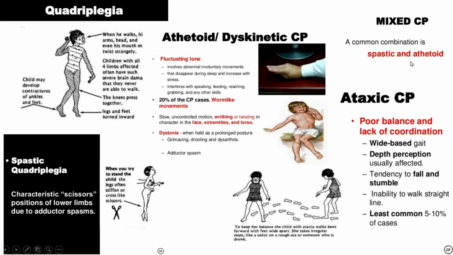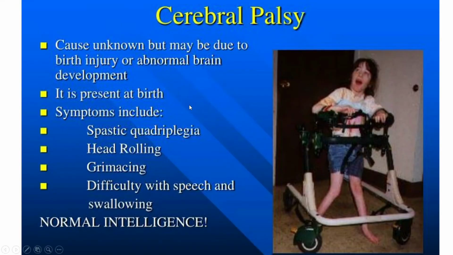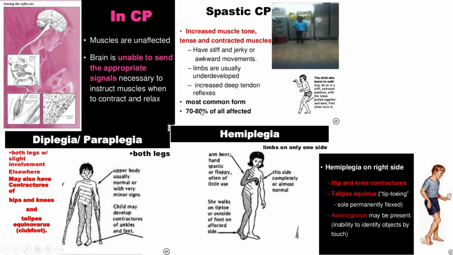Now I think you get confused with all these types, but just remember the spastic CP. It is 70 to 80% of children who will come with this spastic CP, where we can get increased tone of the muscle and contracture of the muscle.